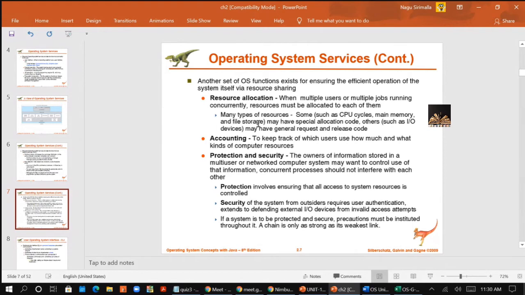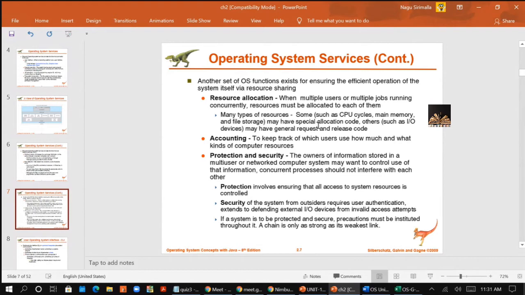Along with this, we have another type of resources like IO devices, which can be handled by the operating system. The operating system manages many of these resources, like CPU cycles, main memory, and file storage. CPU cycles, main memory, and file storage may have special allocation codes.